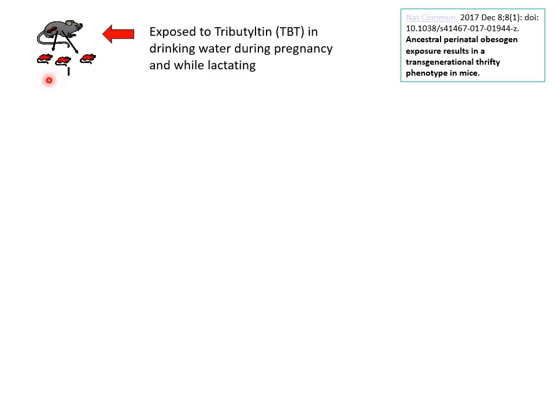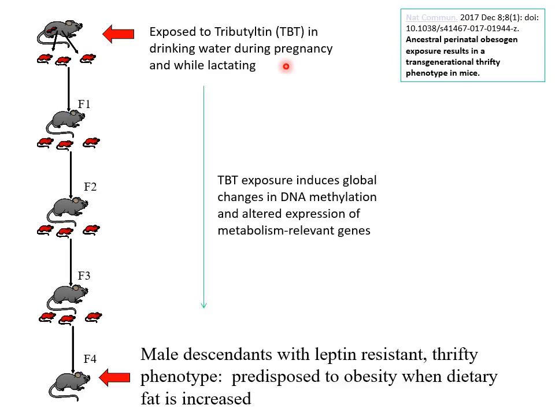And here's another typical example. Here mice were exposed to tributyl tin, which is an endocrine disrupting compound, in their drinking water during pregnancy and while lactating. And what happened? The effects were seen down to the F4 at least.